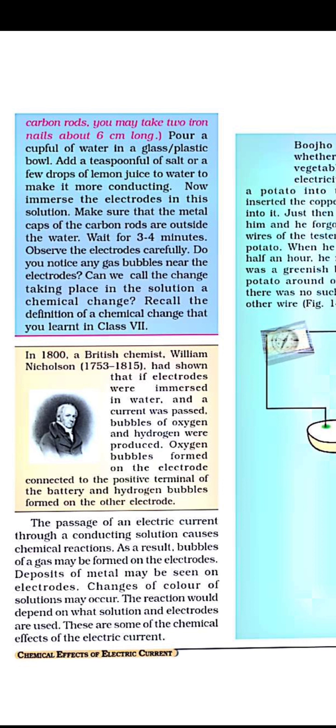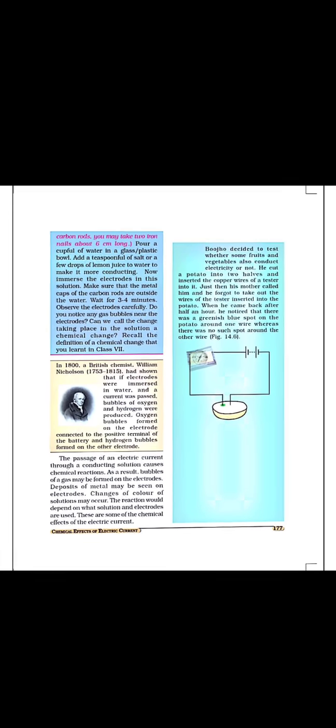After that, if we take a tester and connect it to the battery, and put that tester into a potato, it also shows a color change, like green or blue. You can see it at your home also. That means it is also conducting. So some vegetables and fruits also conduct electricity. So this is what the different forms of electricity are.